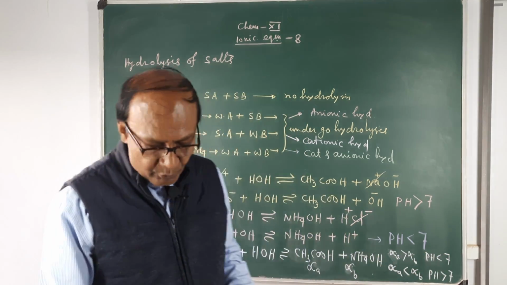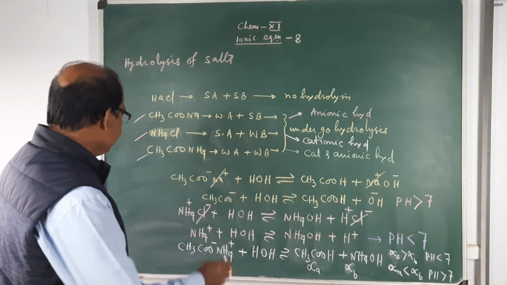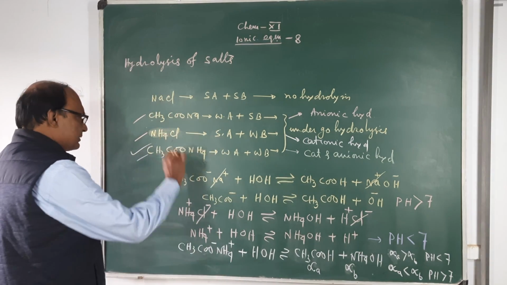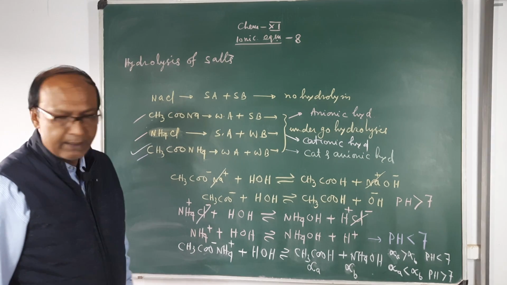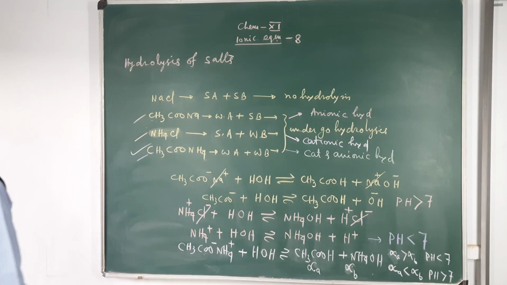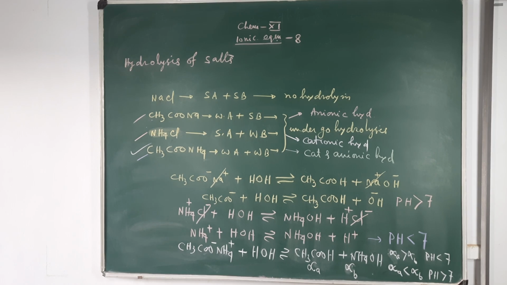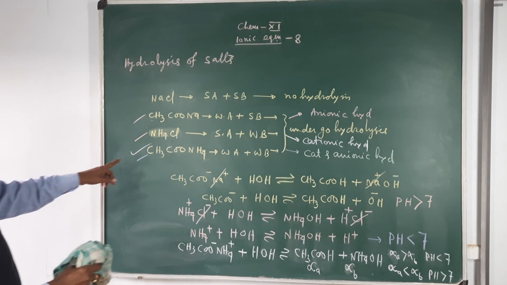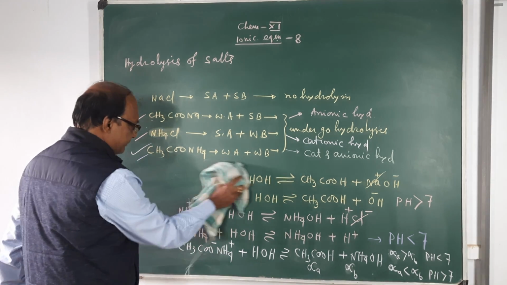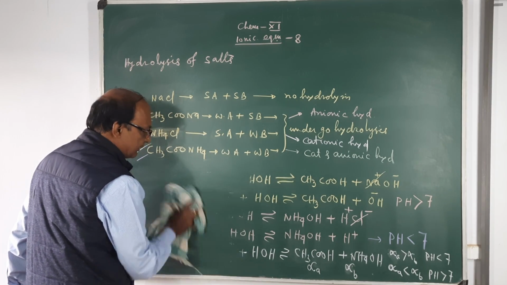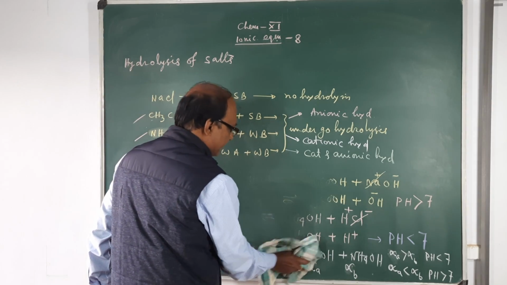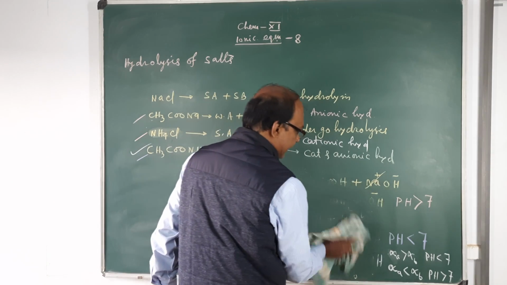Now see, you can find out the pH of the salt of weak acid and weak base. This pH can be calculated from their values of Ka and Kb.